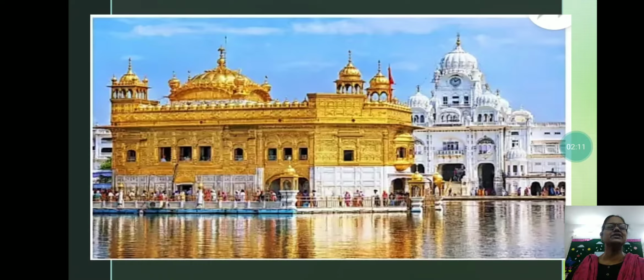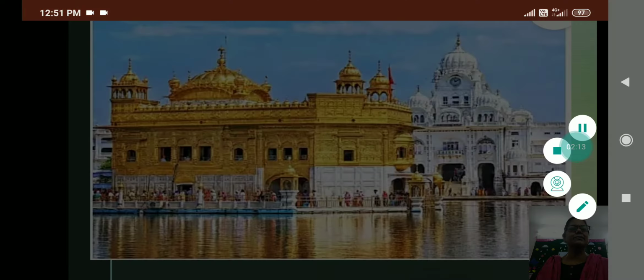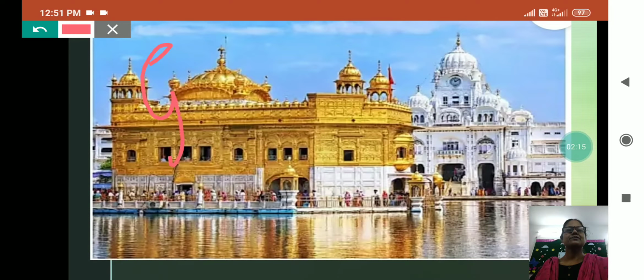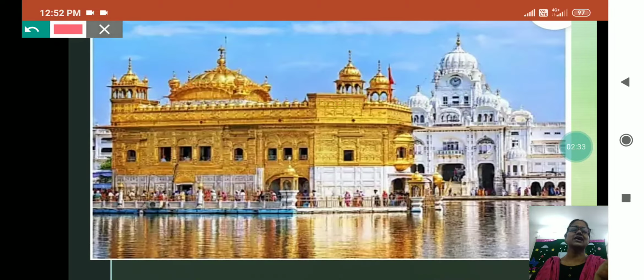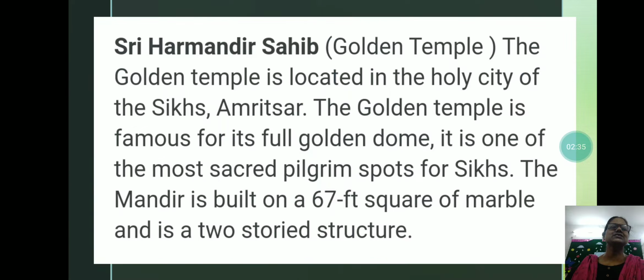Now see, which building is this? This is the Golden Temple. And where is the Golden Temple? The Golden Temple is in Amritsar, Punjab, and this is also known as Harmandir Sahib. A few sentences I am showing you.